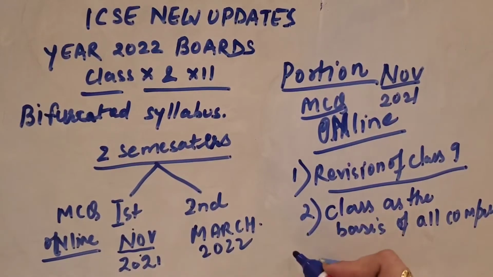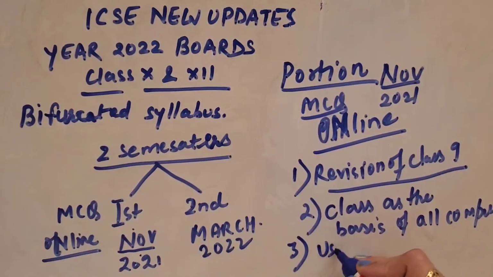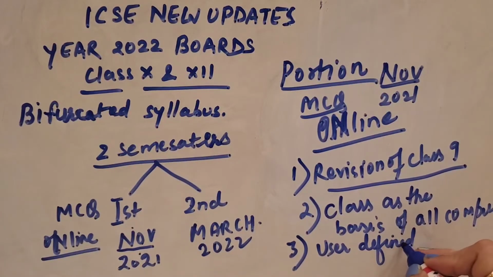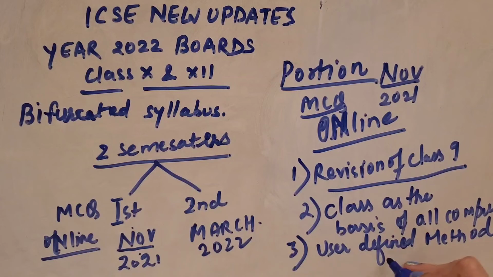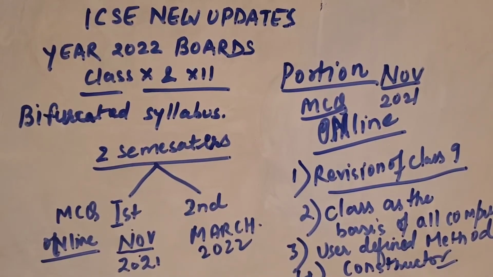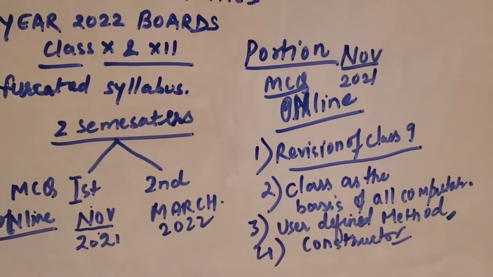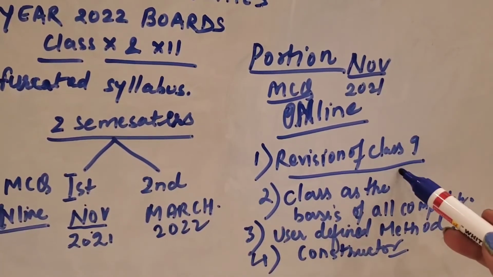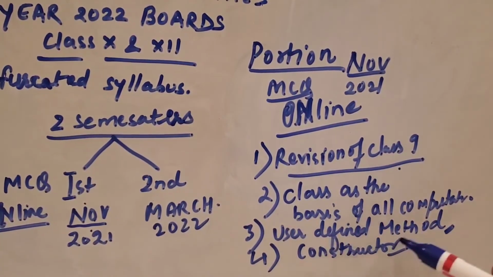The third chapter is user defined methods, which is a long chapter, and hopefully you are getting it on my channel also. You can get so many videos of user defined chapters for class 9 and 10. Please go through, and if you have any query, please write it down. So user defined methods will come in this term, in the month of November, the first semester, and the last chapter is constructor. So this much you have to complete. It's kind of good news, because you do not have to complete the whole book. You have to only complete these 4 chapters in computers. That is Class as the Basis of All Computation, revision of class 9, जो कि आप कर भी चुके हो, and then user defined methods and constructor.